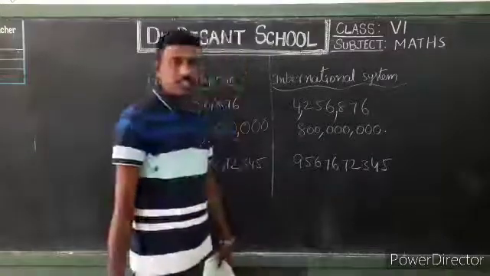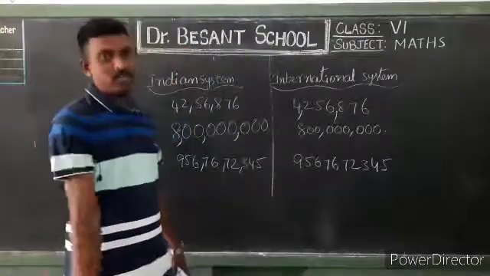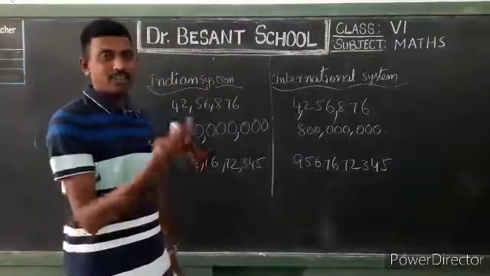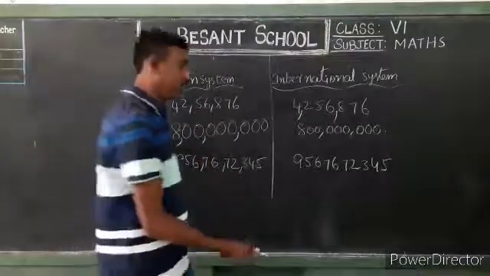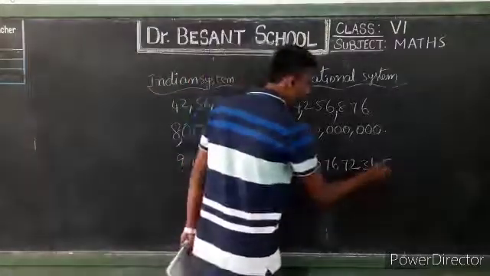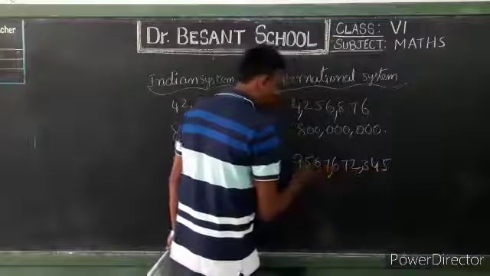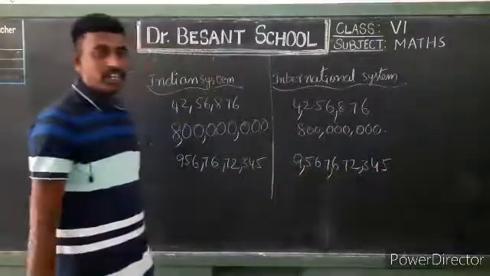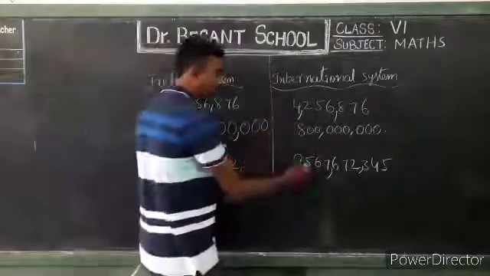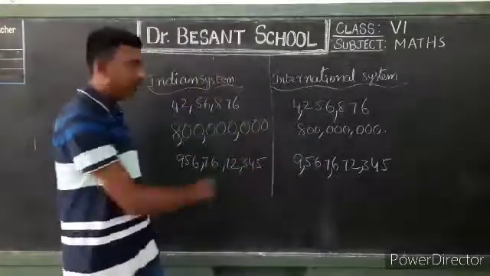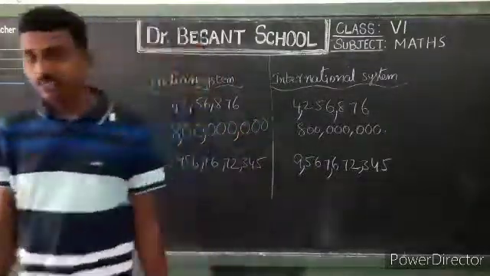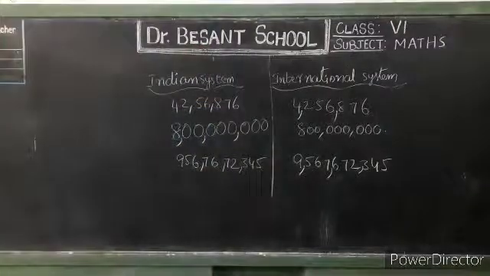How to place commas according to periods? In the international system of numeration, we have ones, thousands, millions, billions, like that. So every set of 3 digits: 1, 2, 3, 1, 2, 3, 1, 2, 3. Like this, you can place the commas. So this is how we can write a number given in the Indian system in the international system of numeration.